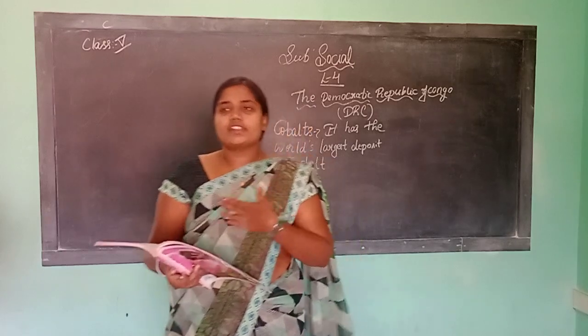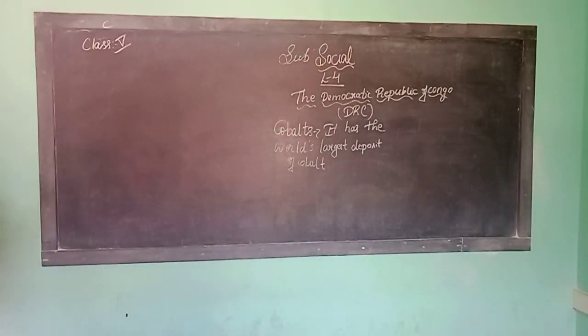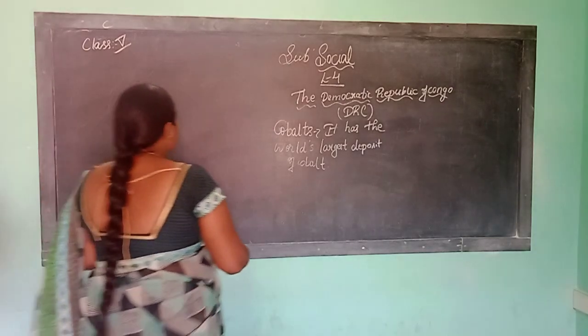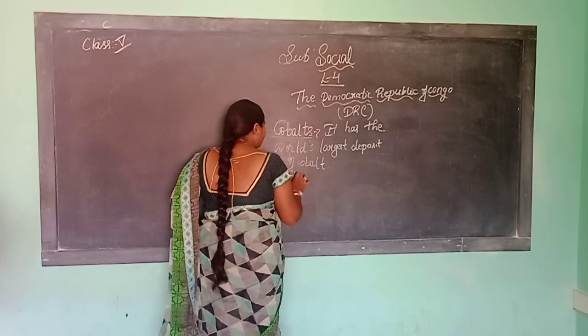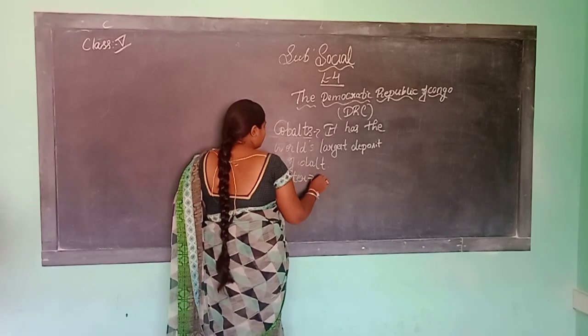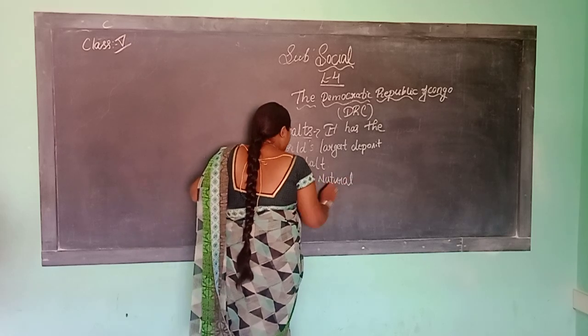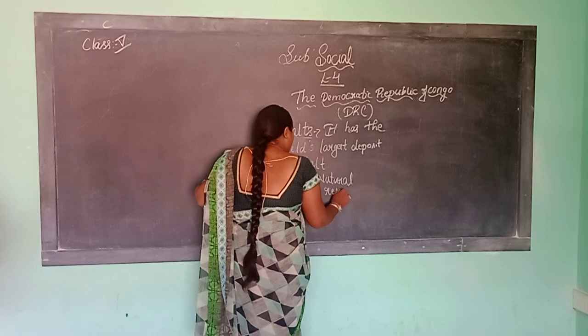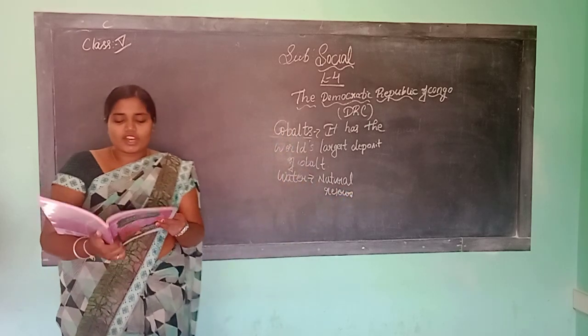So what is another natural resource obtained here? Water. Water is another natural resource. So what do we do with natural resources? They are going to export them to several countries.